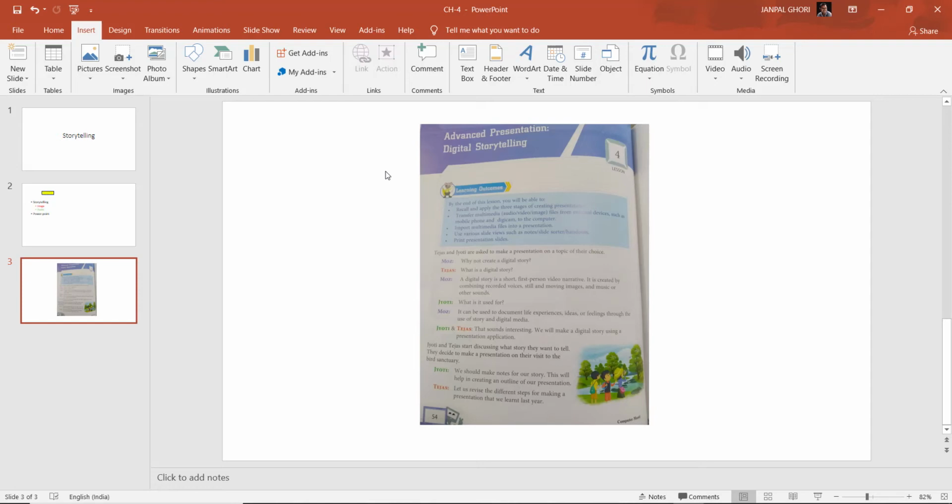In that it is shown what are the sources of image and sound files. Picture drawing using paint application, photograph already stored in computer that I have shown you here, photograph clicked by webcam, scan picture, file transfer from digital camera and computer, image from internet. So from those you can get the images.